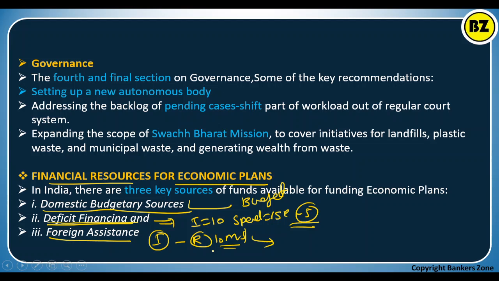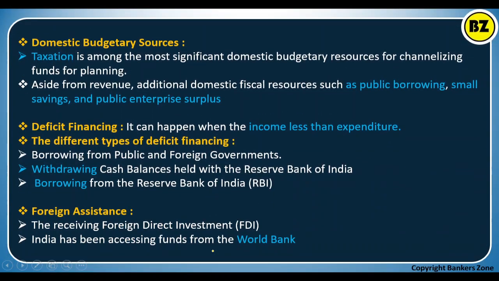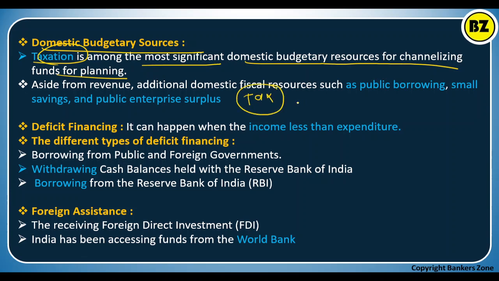That is nothing but the financial sources for economic planning. Now domestic sources. What are the domestic budgetary resources? Budget means what? Taxation is one of the most significant domestic budgetary resources for funds. Okay, so see, the government collects the taxes, right? The taxes are used by the government for the purpose of spending. It may be for salaries, or it may be for development or different plans. Okay, so tax is one of the important sources of revenue to the government.